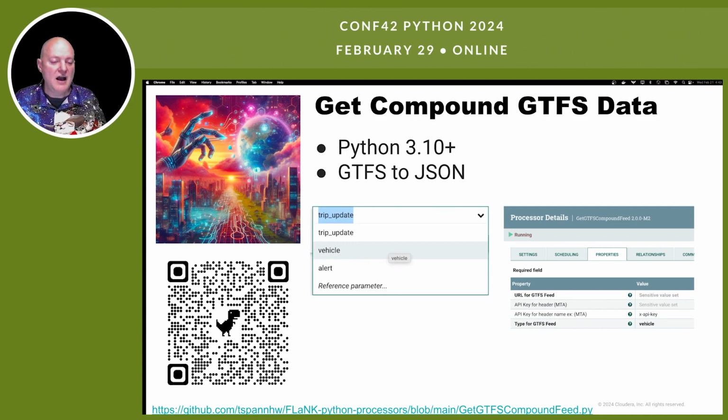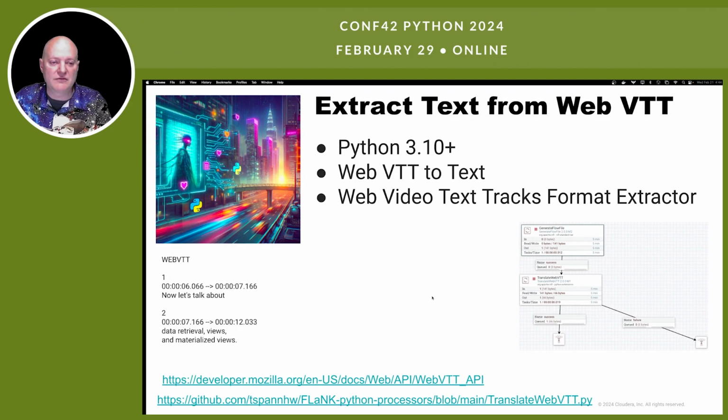So for me, I wrote this compound GTFS data reader. It takes a URL, a header, and a key if you need it. And you tell me what kind of feed you want here. There are 3 types in the GTFS spec. GTFS is a transit spec out there. Trip updates say when the bus or subway or whatever it is has an update. Vehicle tracks the vehicles, and alerts say something happened, which happens. Again, the links are down there. You could try it out.